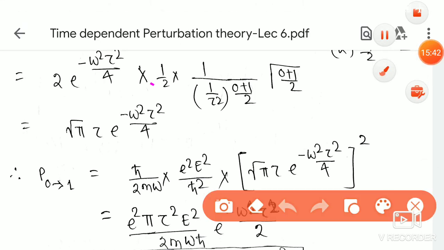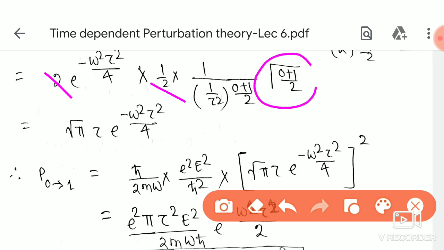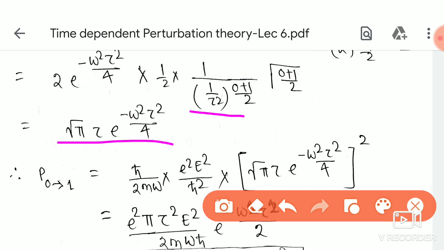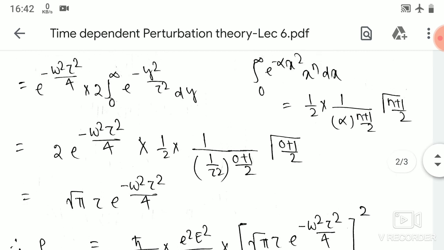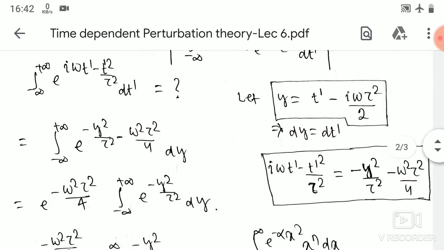If you calculate these two, they will get cancelled, and gamma of 0 plus 1 by 2 will simply be gamma of 1 by 2, which will give you root pi. And if you calculate 1 by tau square root over 0 plus 1 by 2, you will get simply tau. So we are only left with root pi tau exponential minus omega square tau square divided by 4. So now we have solved this integration.